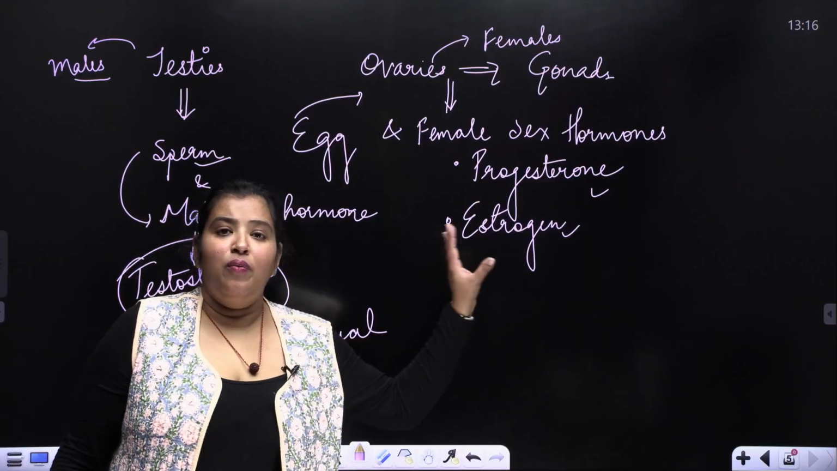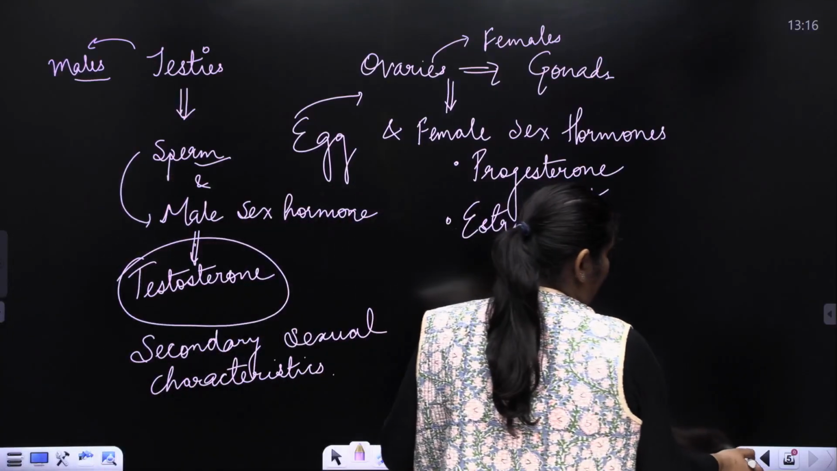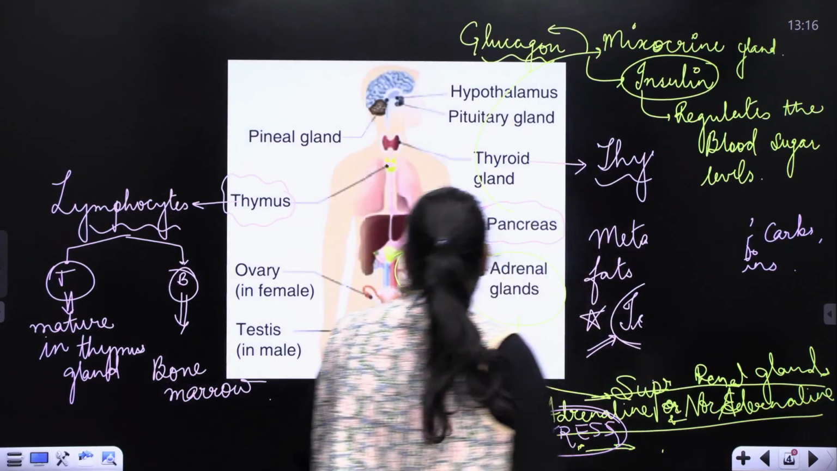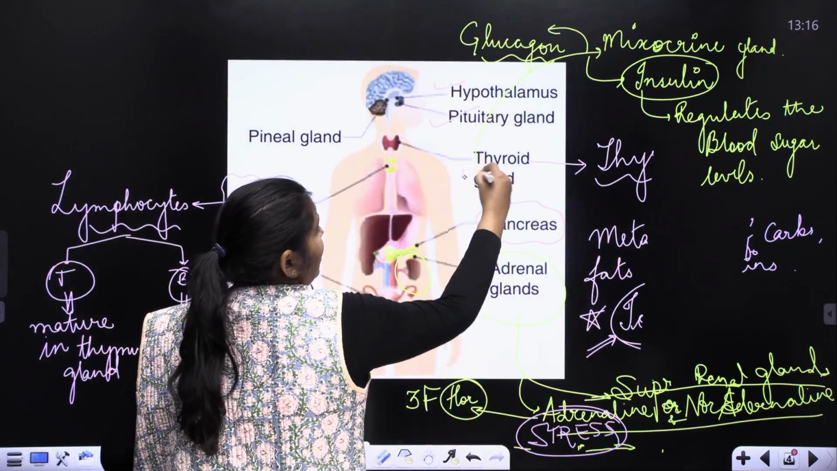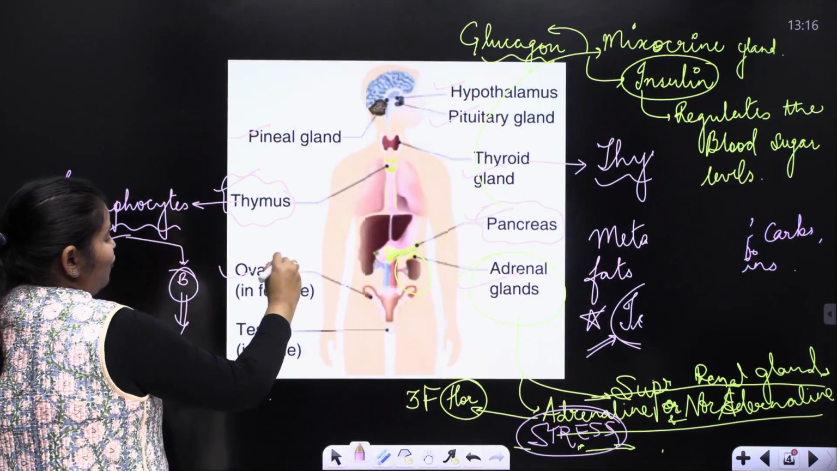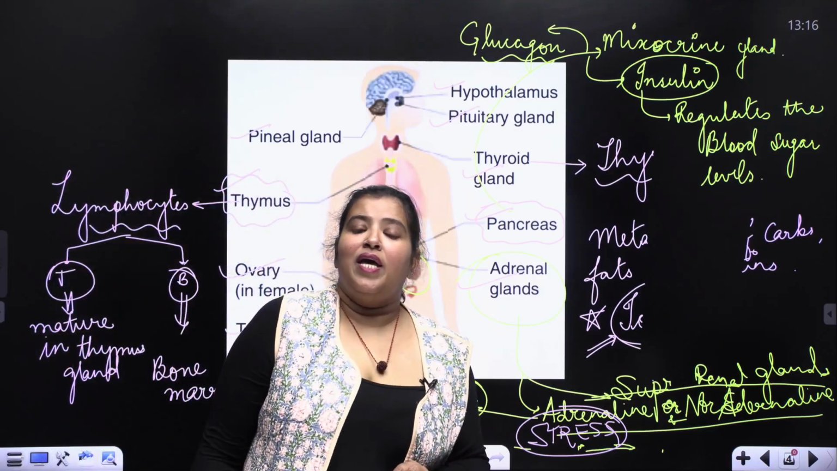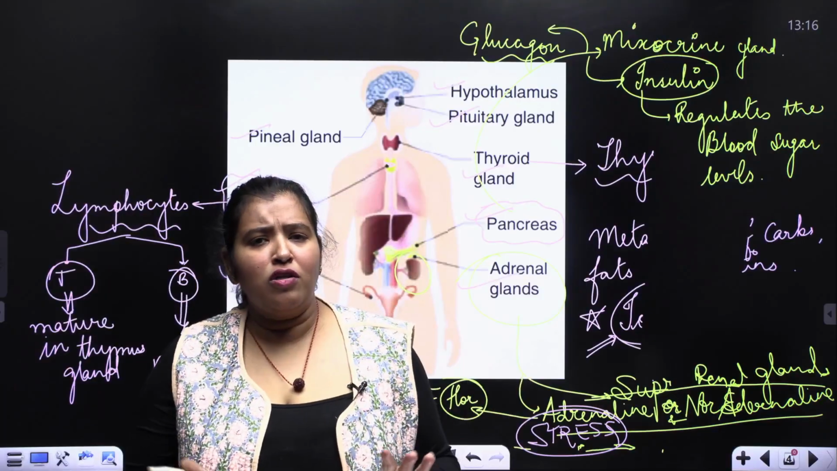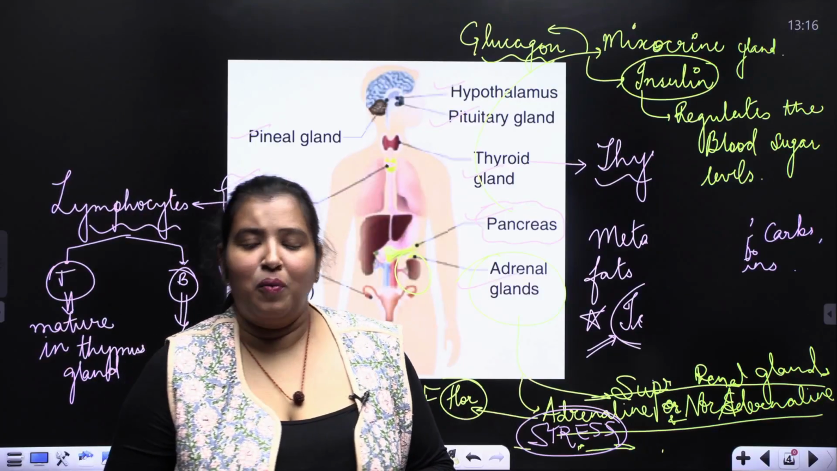For now, we are done with the endocrine system. We have discussed all the endocrine glands. We have talked about hypothalamus, pituitary, thyroid, pancreas, adrenal, pineal, thymus, ovary in females, and testes in males. Right. Now we are left with just a small topic, that is the feedback mechanism, for which I will make a separate video.